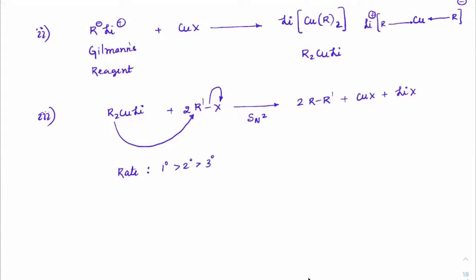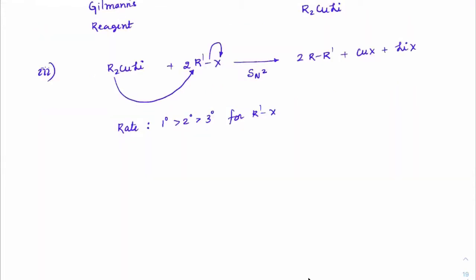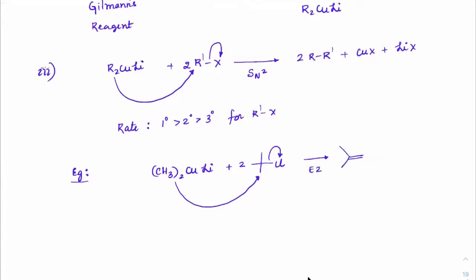A 1 degree R'X reacts better. Suppose I take (CH3)2CuLi and treat it with 2 moles of tertiary butyl chloride. Tertiary butyl chloride cannot undergo SN2, so CH3 minus will only act as a base, extract the proton, remove chlorine via an E2 mechanism to get the alkene, and 2 moles of CH4 will come out.